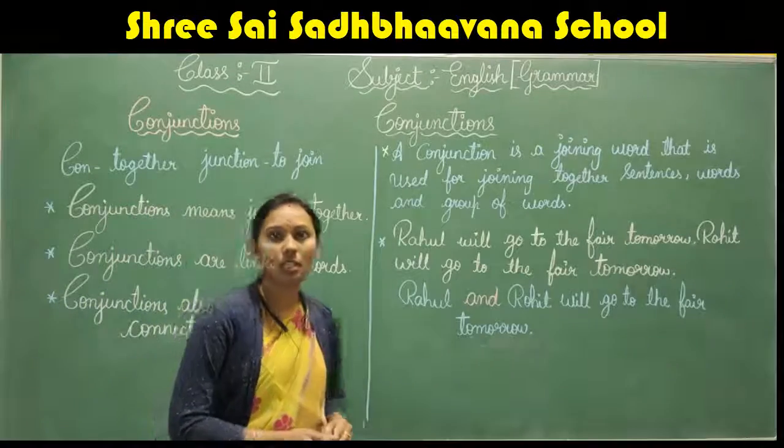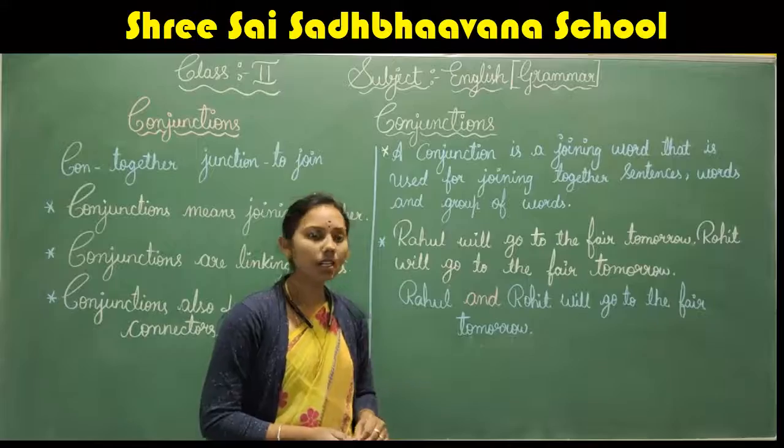So what is conjunction in English language? Let us see.